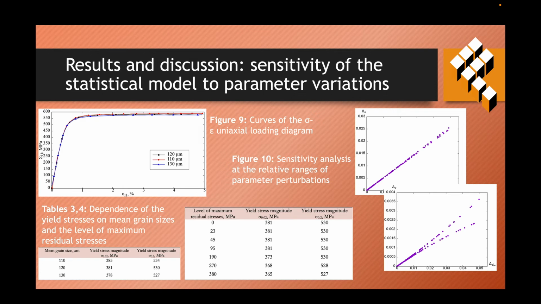The sensitivity results of the statistical model to parameter variations are given on the slide. It is shown in Table 3 that the residual stress introduced into the constitutive model has only a slight effect on the yield stress. The results in Table 4 and in Figure 9 indicate an inverse dependence between the yield stress and the square root of the mean grain size. This is consistent with the Hall-Petch law.